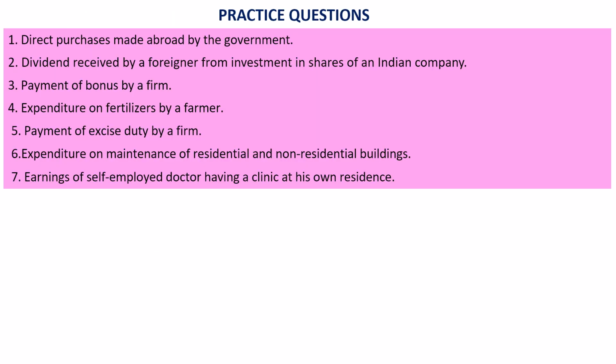Now let's do some practice questions. Pause the video for some time and read the questions carefully. After reading the questions and writing the answers, you can resume the video to check the answers which will be shown on the screen. After that, you can write in the comment section two examples each of the items included and excluded in national income and which have not been covered in this session.